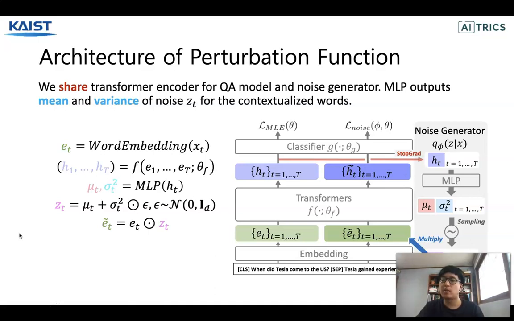Intuitively, it prevents noisy gradient from flowing to the encoder for early stage of training. On top of the encoder, we stack a 2-layer feed-forward neural net with ReLU activation, which outputs mean and variance for each token. Then we sample noise from Gaussian distribution and multiply it with word embedding ET for each time step.